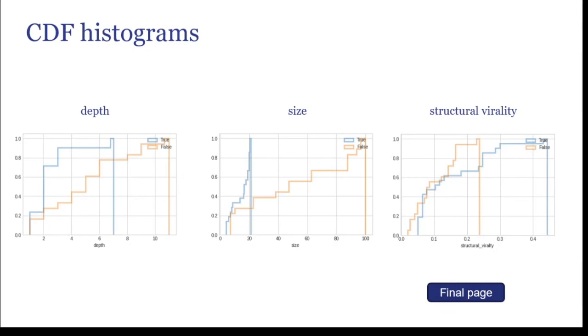About the structural virality. The structural virality histogram shows that some of the true news spreads more than that fake news can ever spread. It may be caused by the fact that people will usually find out whether a news is fake or true after some time has passed from its creation time.